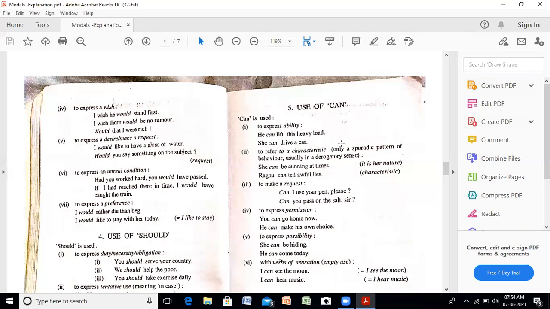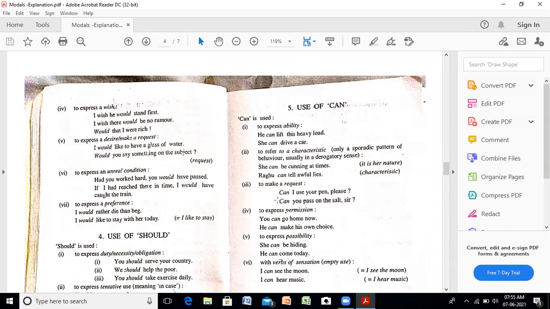To refer a characteristics only or sporadic pattern of behavior, usually in a derogatory sense. Derogatory sense में कोई भी आपकी characteristic है, कोई habit है, उसको आप कह सकते हैं she can be cunning at times. That means it is in her nature that she is cunning. बहुत बार वो चालाकी करती है. Raghu can tell awful lies. This is also his characteristic कि वो बड़ी भयानक सी झूठ बोल सकता है, अजीब से झूठ बोल सकता है.